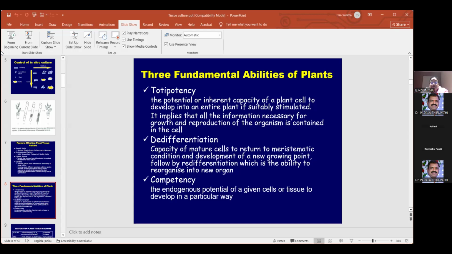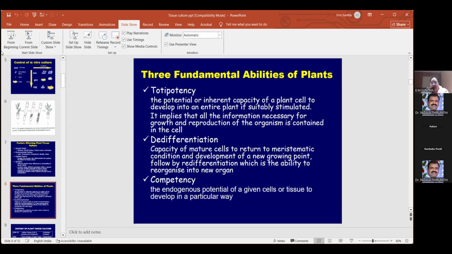నెక్స్ట్ యూ హ్యావ్ ద డీడిఫరెన్షియేషన్ మనకి కనిపిస్తుంది అనమాట. సో వాట్ ఈస్ దిస్ డీడిఫరెన్షియేషన్? You're taking some explant, a root, shoot, disc, anything you're taking, that again becomes meristematic anamata. Adi meristematic అయిపోయేసి it will develop into a total plant anamata. Ante that is a big virtue the plant is having anamata.